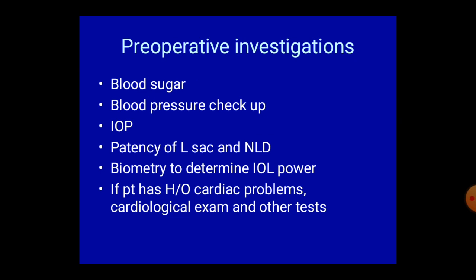Preoperative investigations: blood sugar to exclude diabetes, blood pressure control to be done before surgery, intraocular pressure, patency of the nasolacrimal passage, biometry to determine the intraocular lens power. If the patient has some cardiac problem, cardiological examination and other relevant tests.